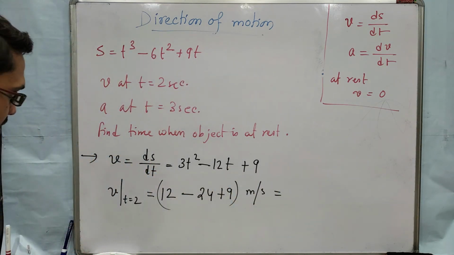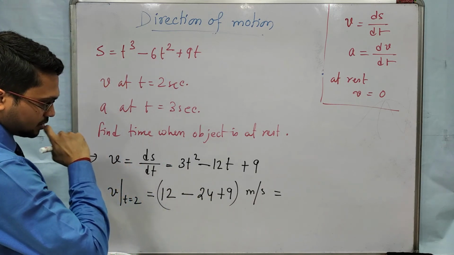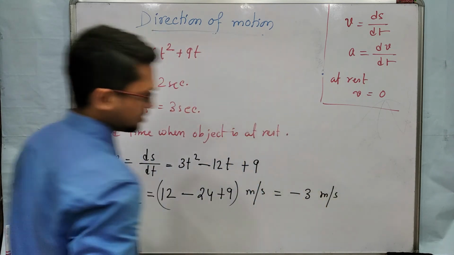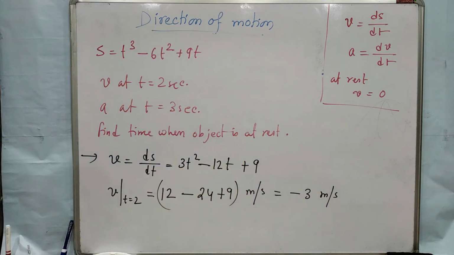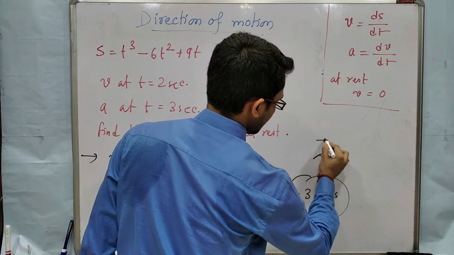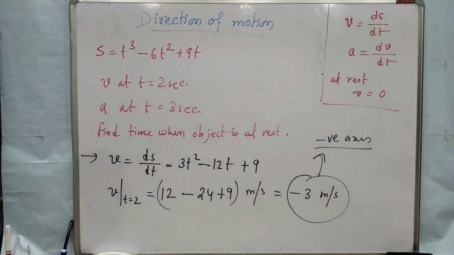So you will get 12 minus 24 plus 9, that is minus 3 meter per second. So here it is negative velocity. Negative velocity means you can tell the object is moving along the negative axis.